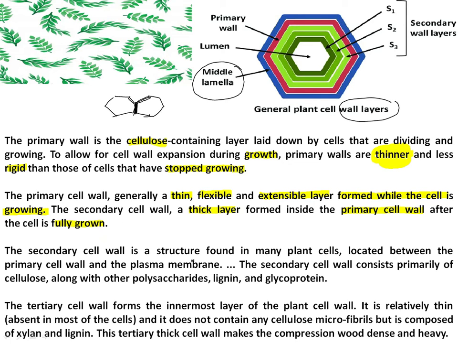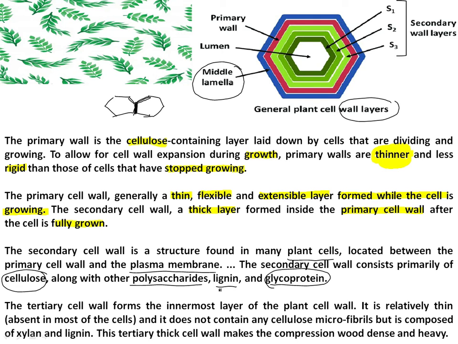Secondary cell wall is a structure present in many plant cells, located between the primary cell wall and the plasma membrane. The secondary cell wall consists of cellulose and polysaccharides, along with lignin and glycoprotein.